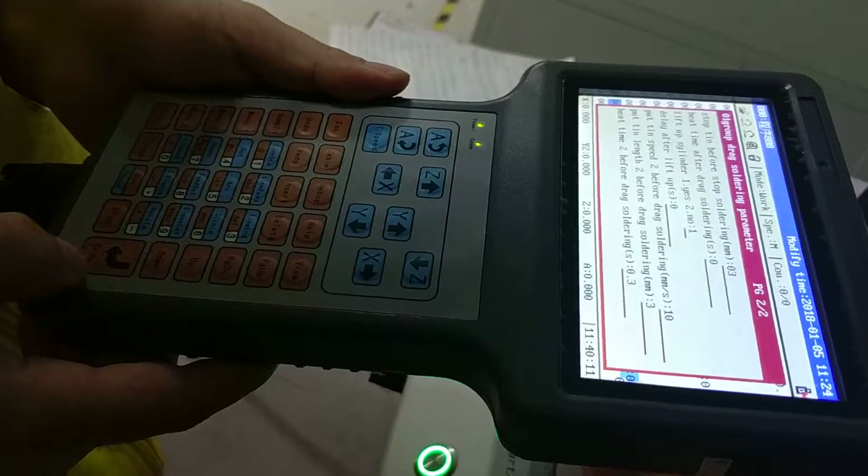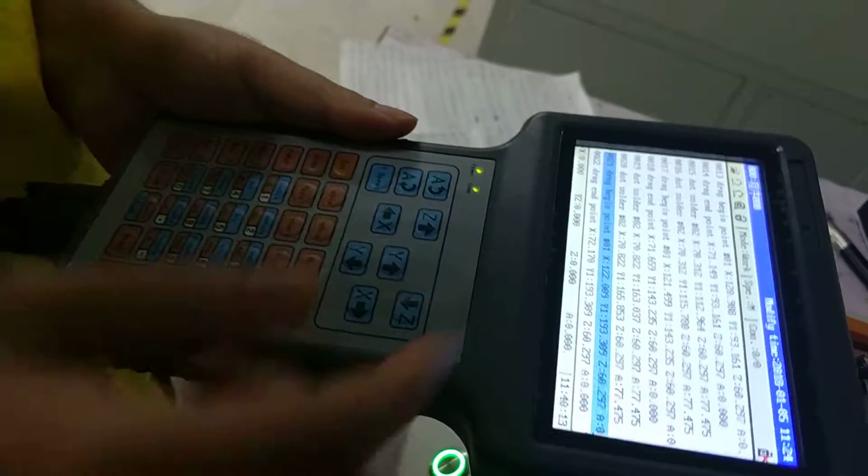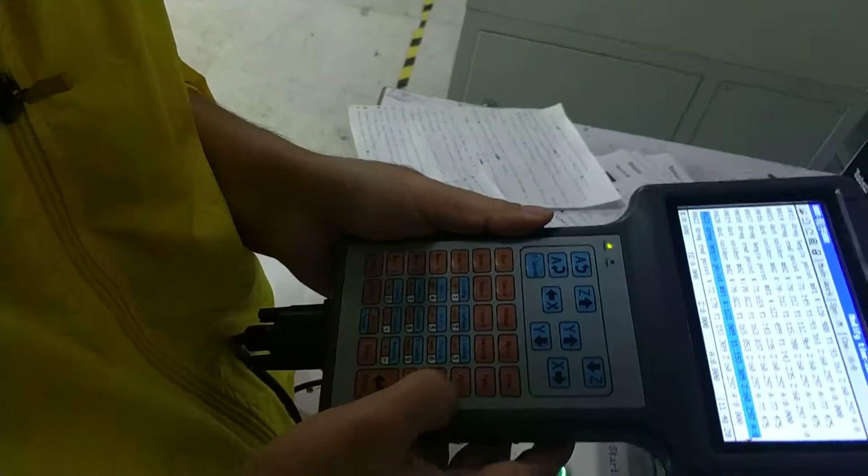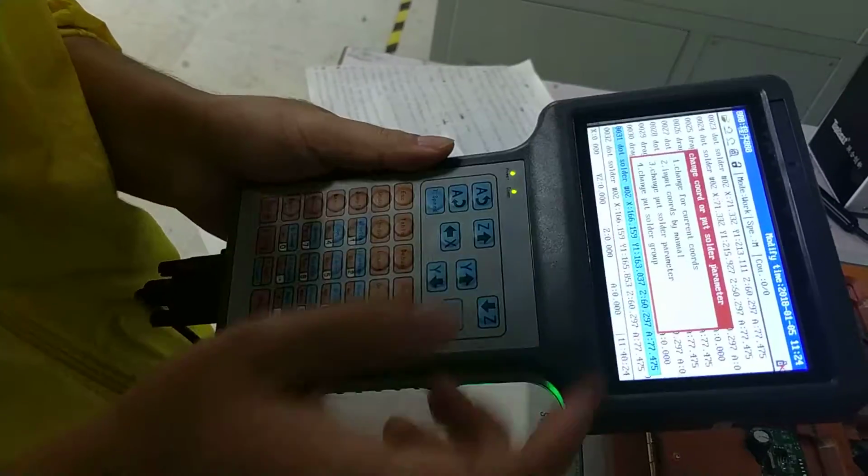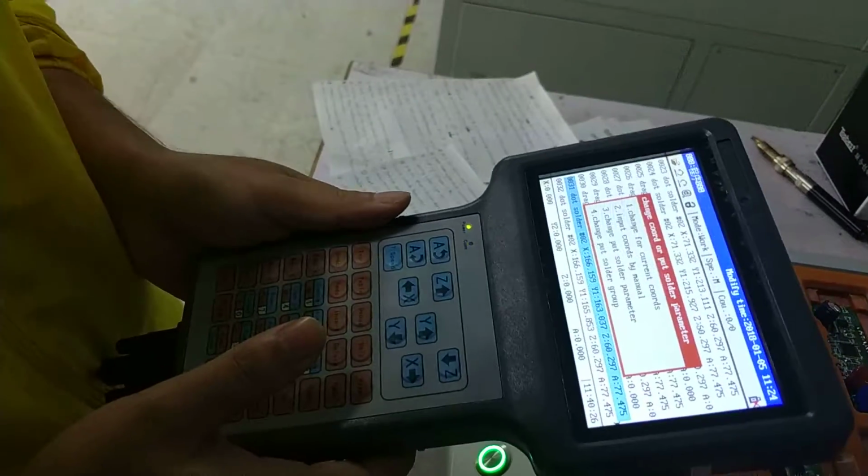So press enter. The two group. Move the cursor to two groups. The same with one group.